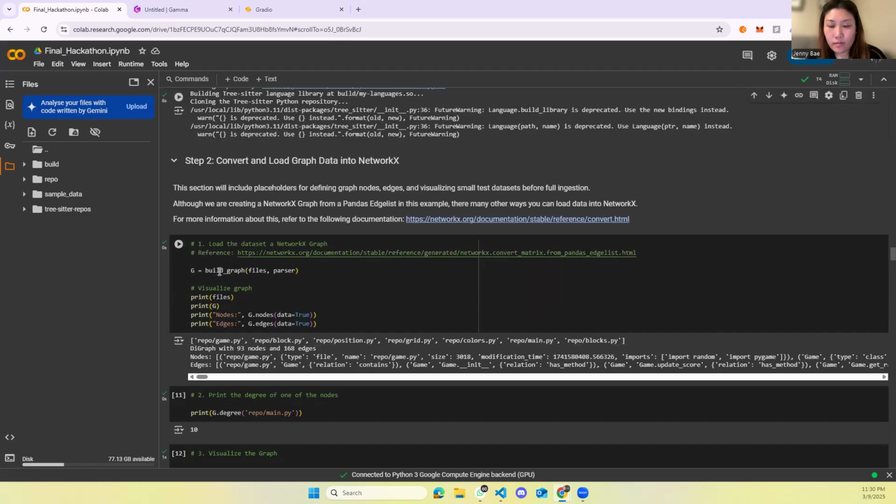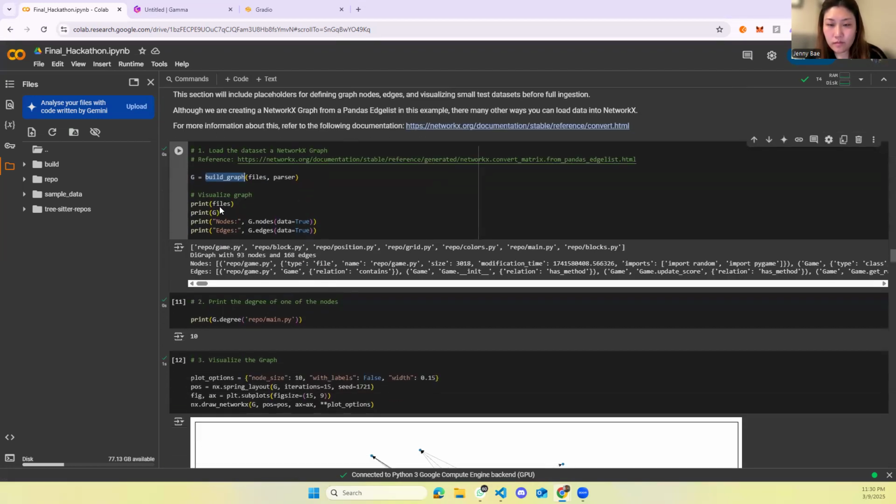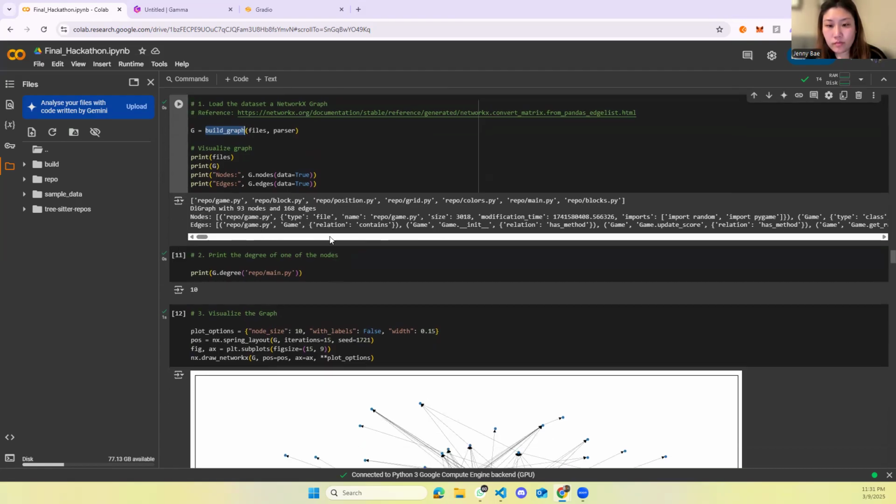Here we are calling the build graph function that goes through all the files in this particular repo. This is a smaller size repo, chosen just for demo purposes. It goes through all the files and creates this directed graph with 93 nodes and 168 edges, although it's a really small repo with basically 7 files. So we have files as nodes, different functions as nodes, and classes, dependencies, all that kind of thing is captured in our graph.